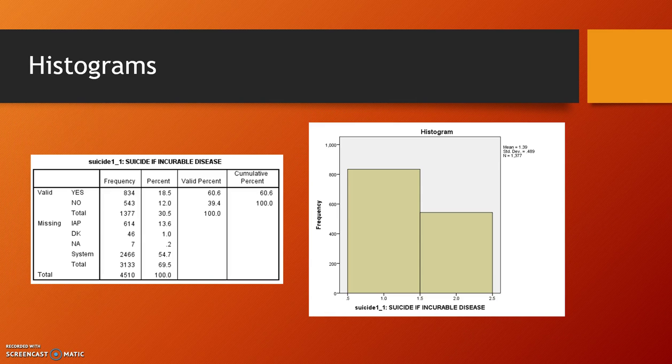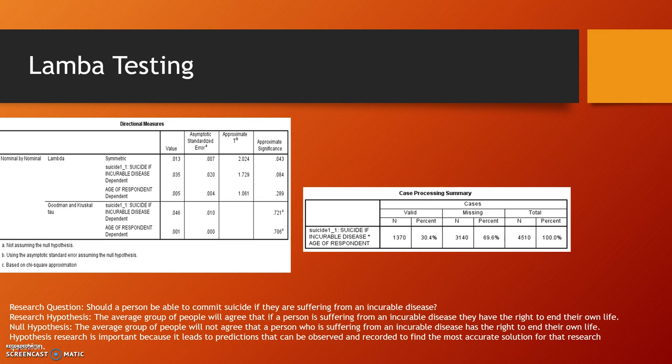This slide is my histogram and frequency table. A frequency table shows how frequently, or how many times, each rating number was used, and it makes a pattern easy to see. The histogram is like a bar graph, and each bar goes to the height of the frequency of each value in the frequency table. So my results for this one are 18.5% agree with suicide due to an incurable disease, while 12% do not.